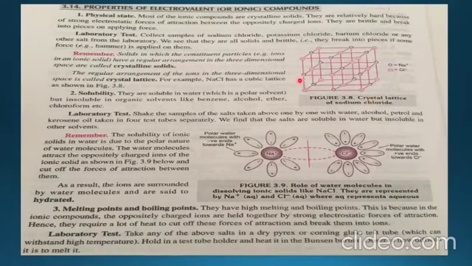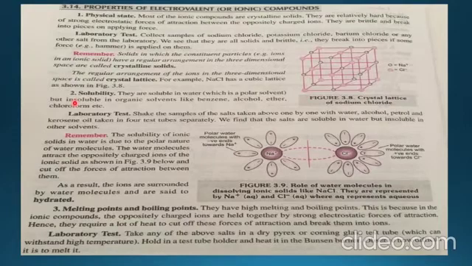Like this is a 3-dimensional space. So these are the crystalline solids. The regular arrangement of ions in 3-dimensional space is called crystal lattice, and this is known as the crystal lattice. So this is the crystal lattice of sodium chloride, and sodium chloride has a cubic lattice shown in the figure.